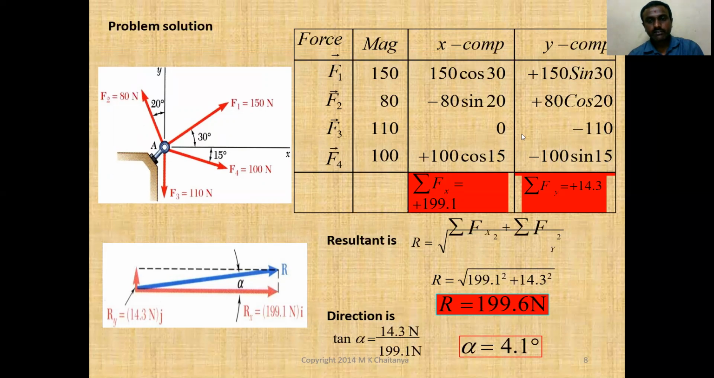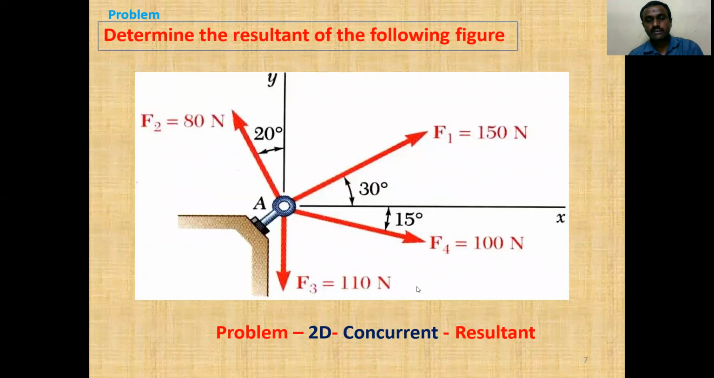Then we calculate sigma Fx and sigma Fy and put them in the resultant, the square root of sigma Fx squared plus sigma Fy squared. The total resultant is 199.6 Newton. The direction is tan alpha equal to 14.3 by 199.19, so alpha equal to 4.1 degrees. So for the given diagram, we calculated the resultant and the direction. Thank you. The next class will continue.